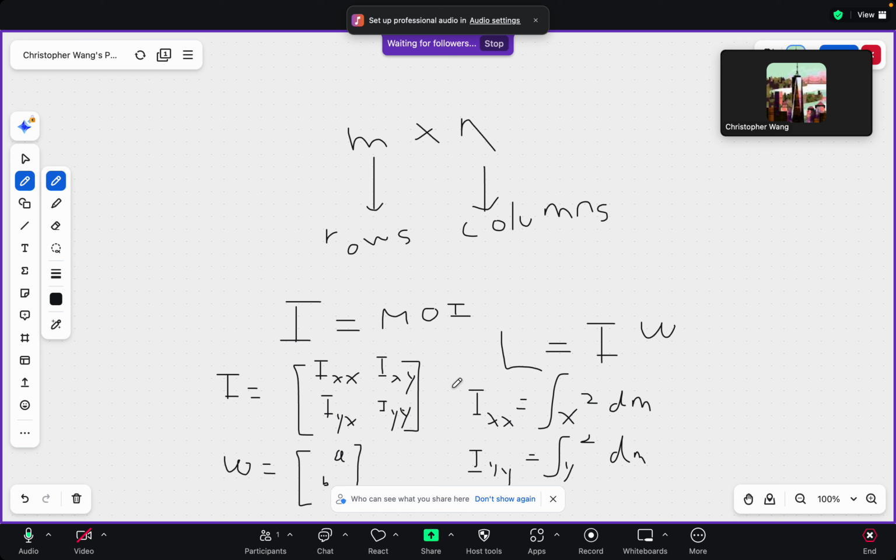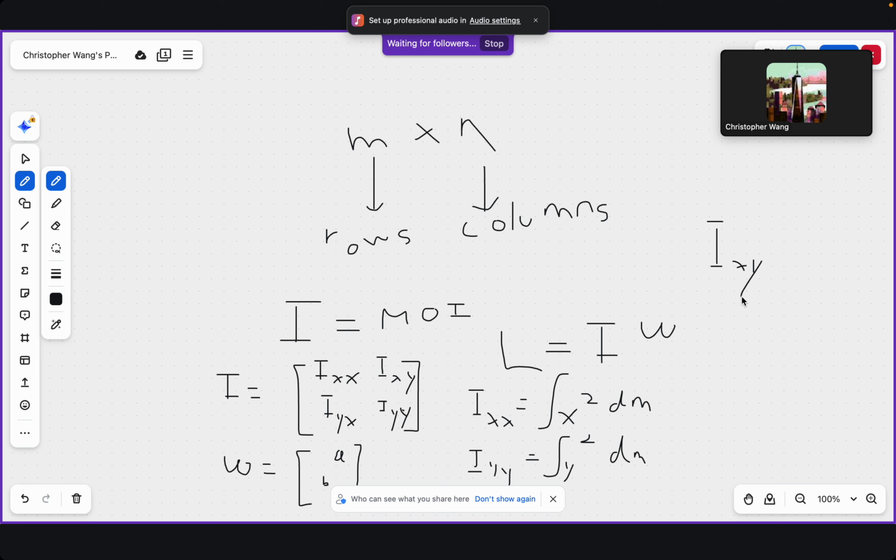Now, you might be wondering what the Ixy term is. The Ixy term represents how symmetric or asymmetric the object's mass is distributed relative to either the x-axis or y-axis.